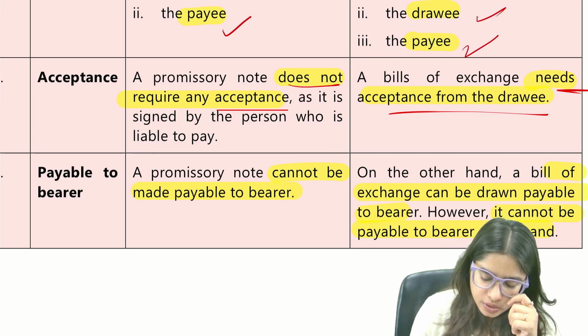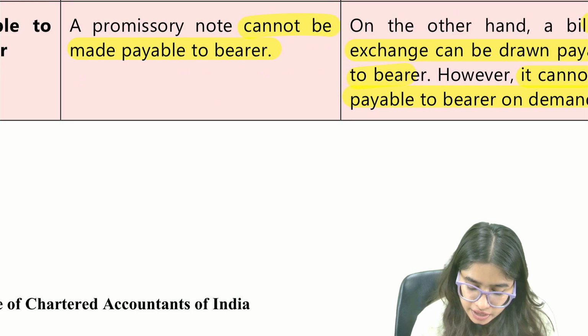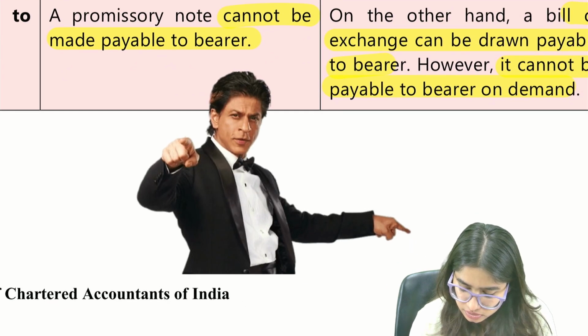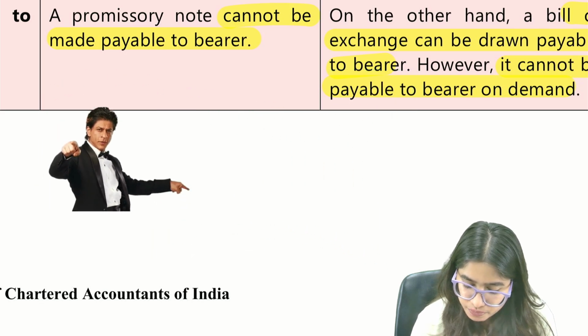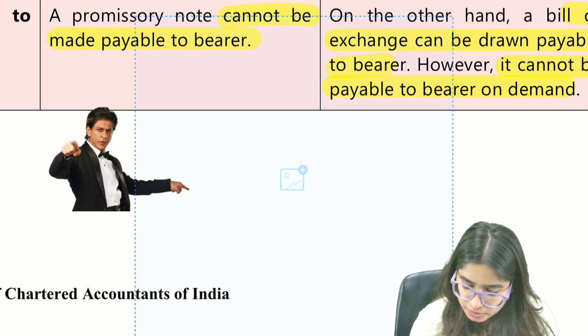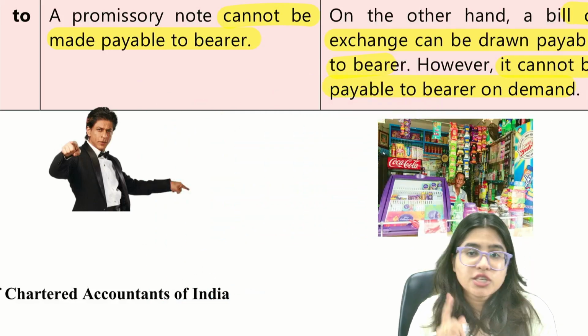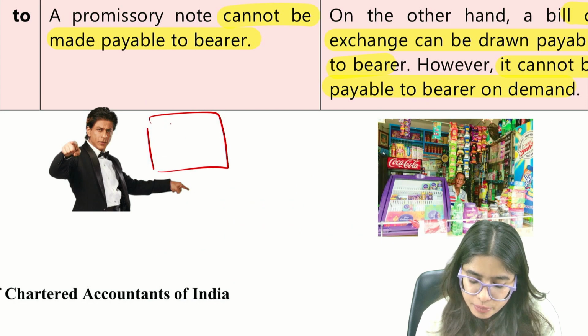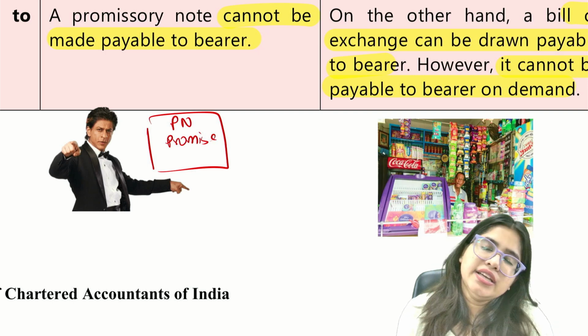Imagine in our example, there was Shah Rukh Khan, and there was a shopkeeper Ramesh. In the first case, the promissory note, Shah Rukh Khan made a promissory note where he made a promise to pay 6,900.